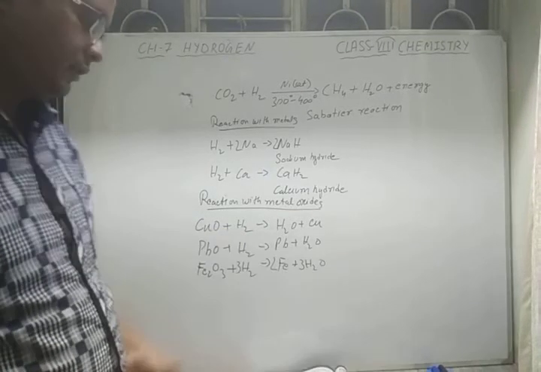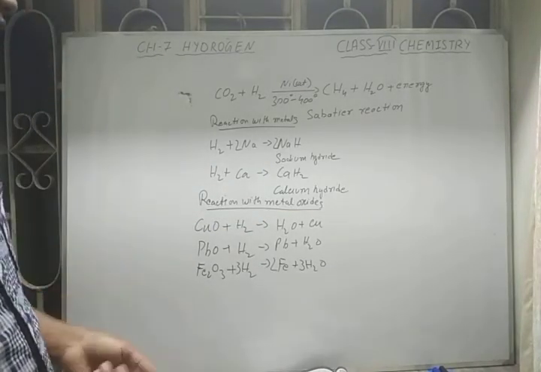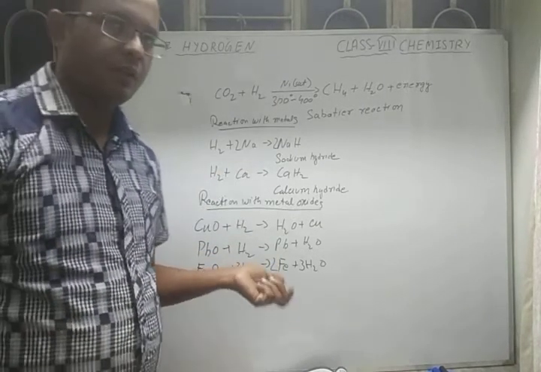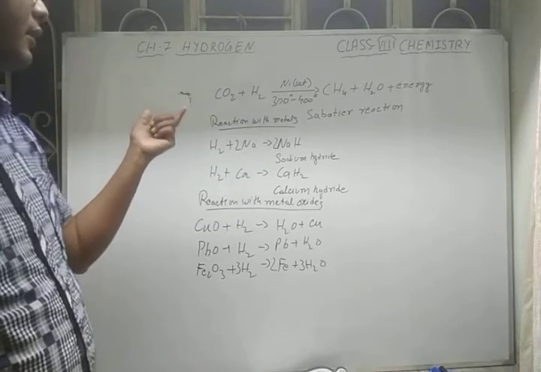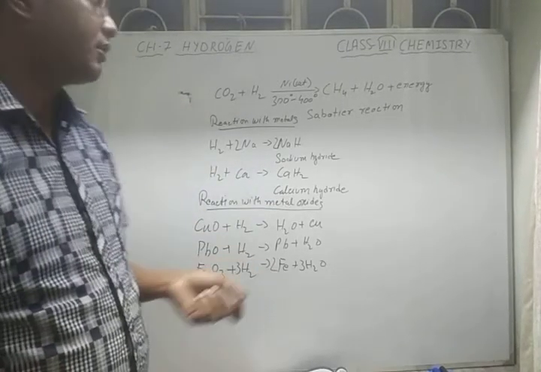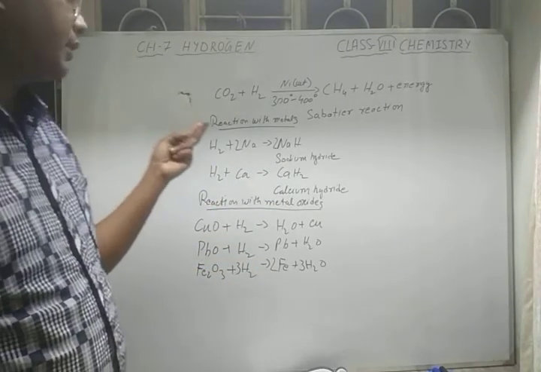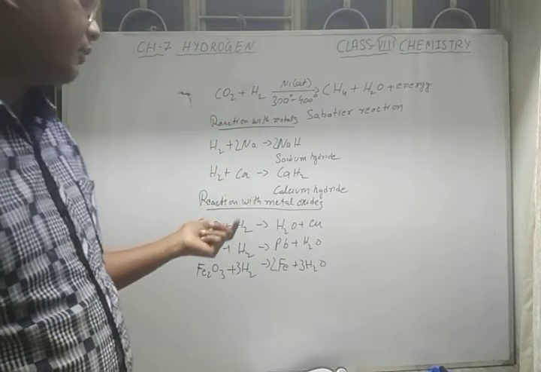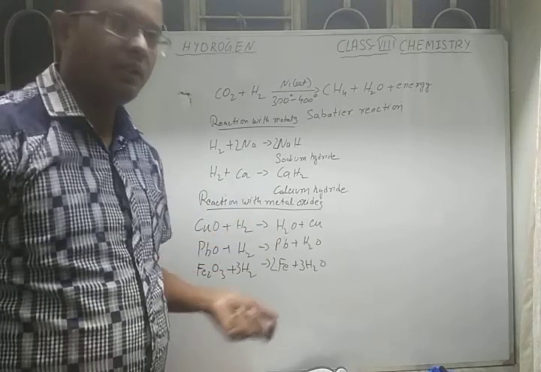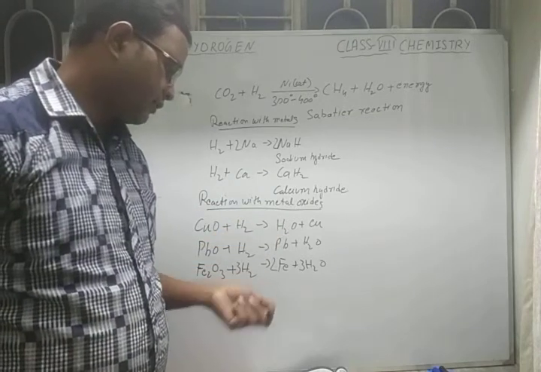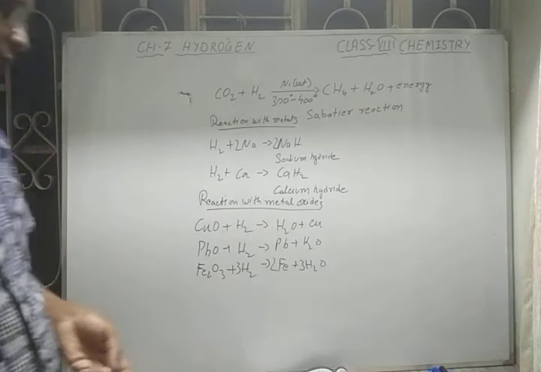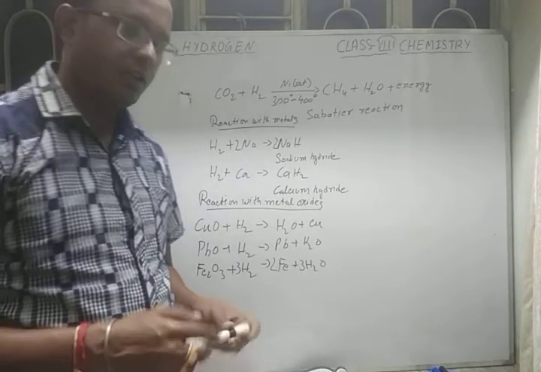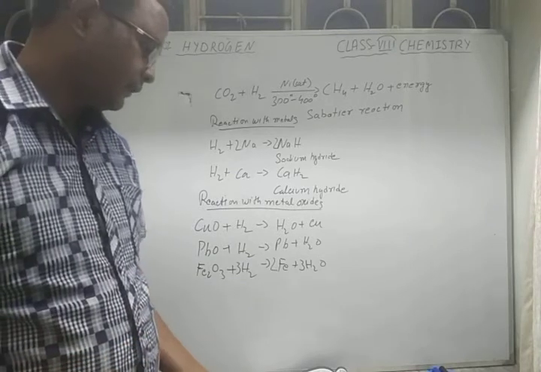So these are some reactions of hydrogen with metals; in the last class we have seen the reactions with non-metals. Today we have seen the reaction of hydrogen with carbon dioxide and metallic oxide. Now the reaction of hydrogen with metals, and after that the reaction of hydrogen with metallic oxide. Here we can see hydrogen acts as a good reducing agent to get pure form of metals from their oxides. Okay.